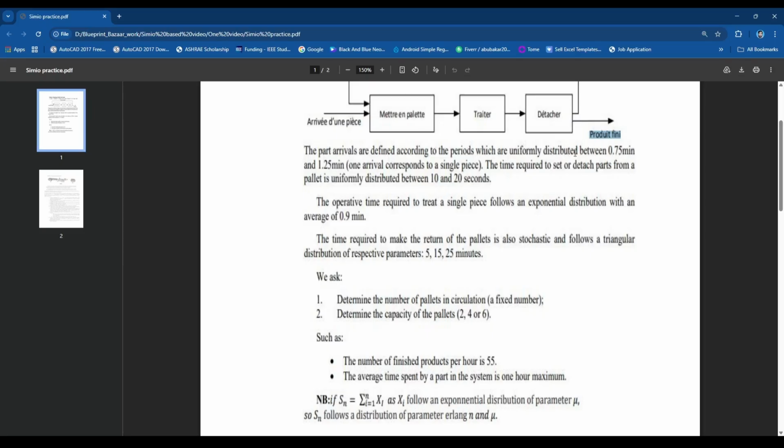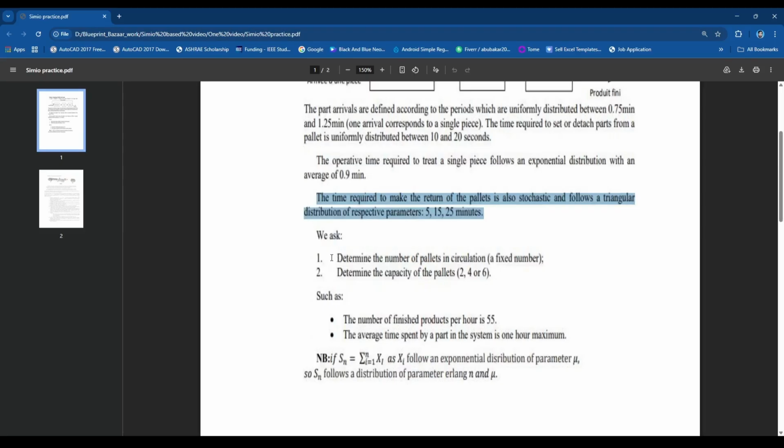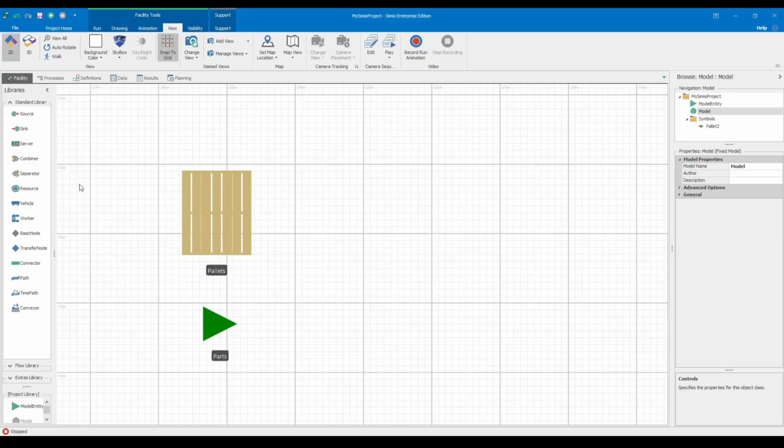It is important to note for our fellow engineers that if we are processing multiple pieces on a single pallet, the total time for that pallet follows an Erlang distribution based on the number of pieces n and the parameter mu. After the treatment is completed and the pieces are detached to become a produit fini, or finished product, the empty pallet doesn't just disappear.